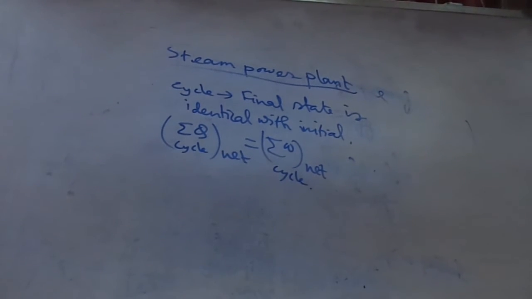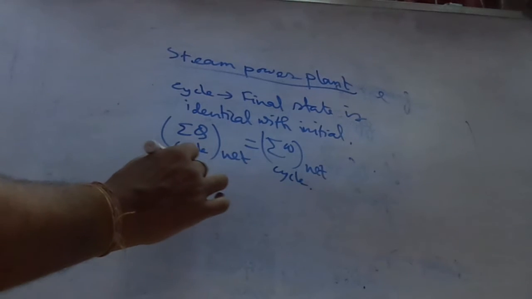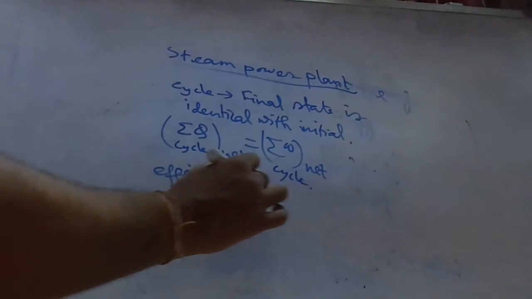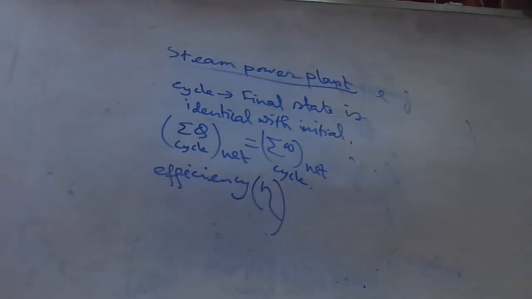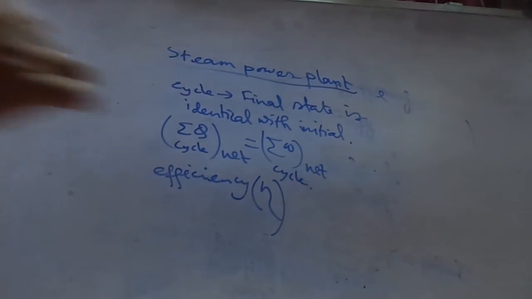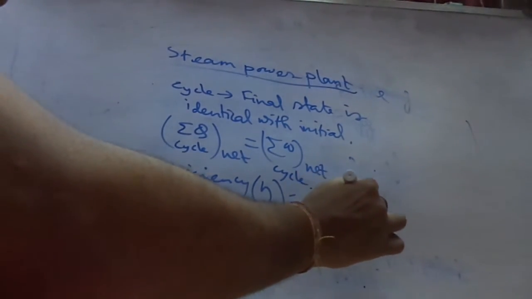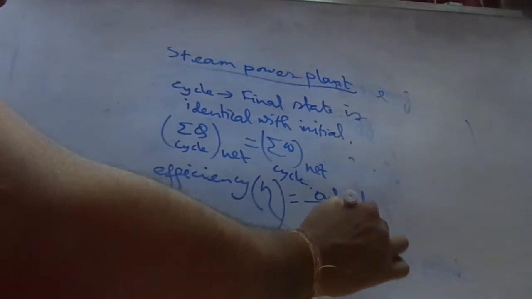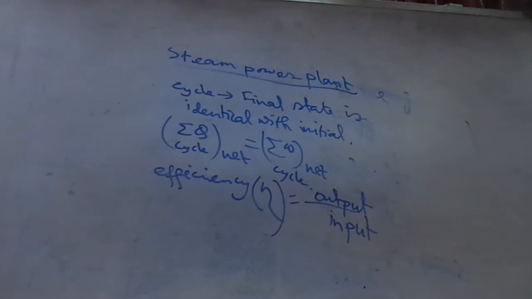Now, for any power plant, how do you calculate the efficiency? Efficiency, represented by eta, equals output by input.